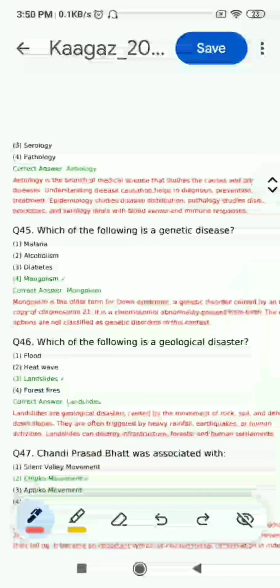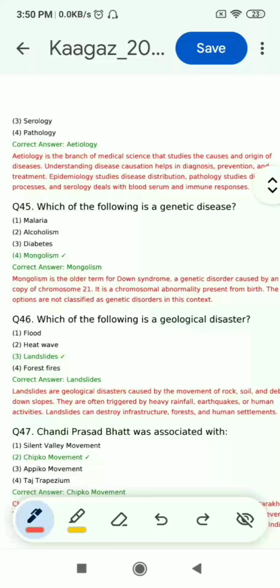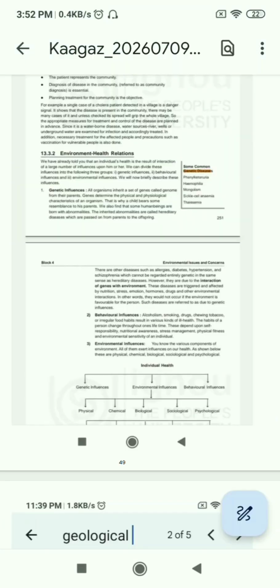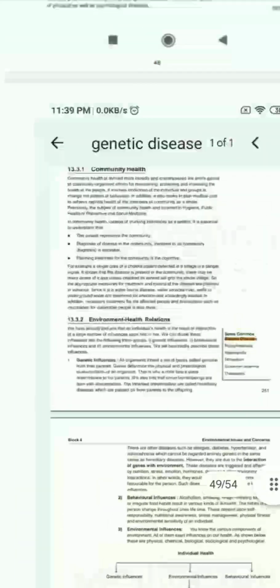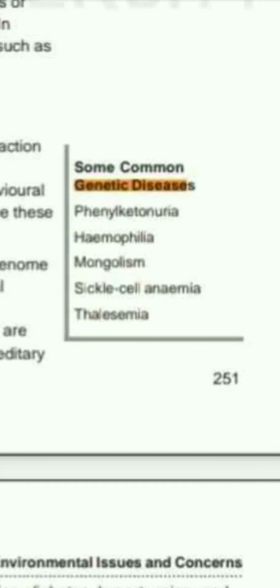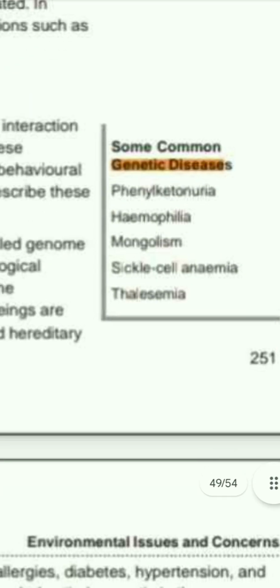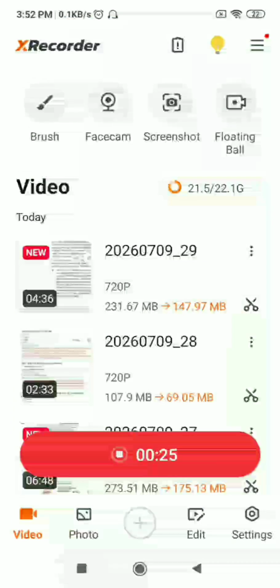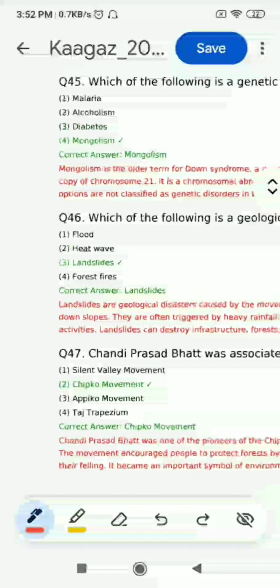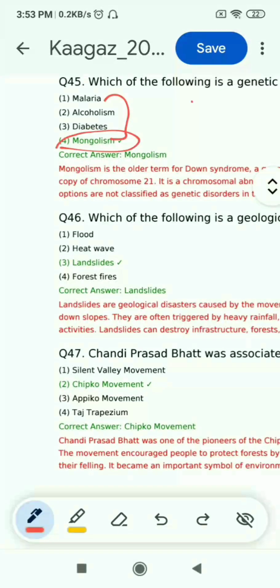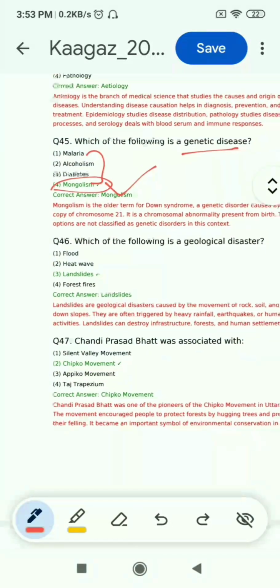Now question 45, which of the following is a genetic disease? Malaria, alcoholism, diabetes, mongolism. You can find the answer to this question on page number 251 of block 4. On the left side, the names of some common genetic diseases are given. Among these, mongolism is the correct answer. None of the others is a genetic disease. So mongolism is the correct answer.